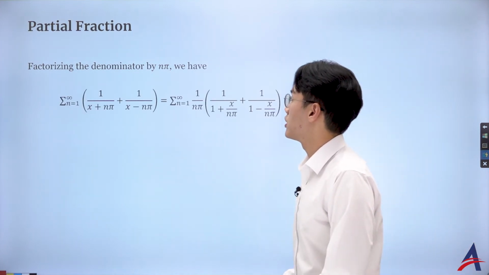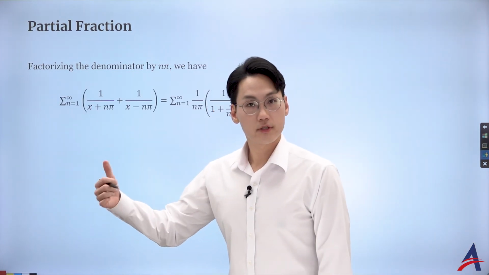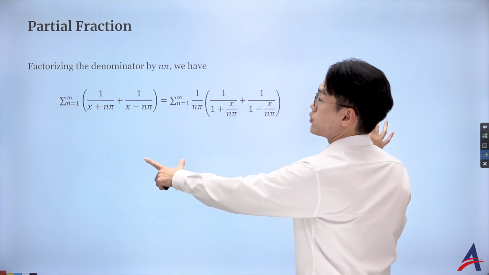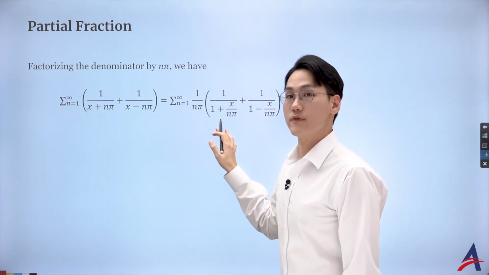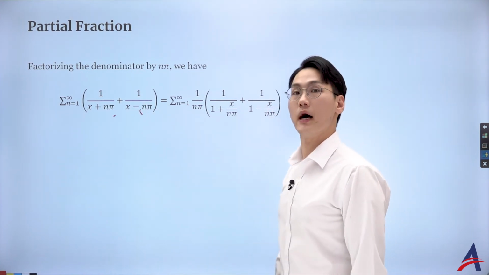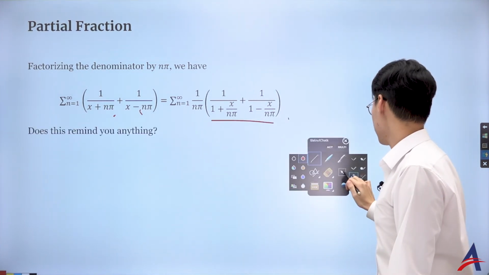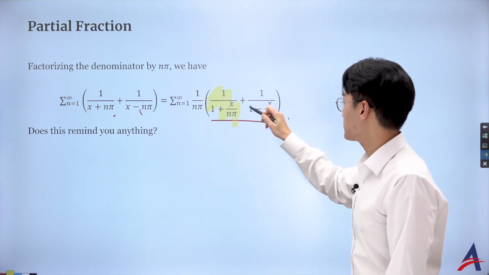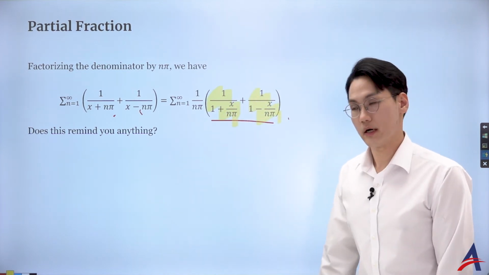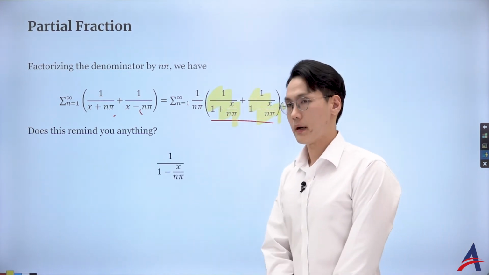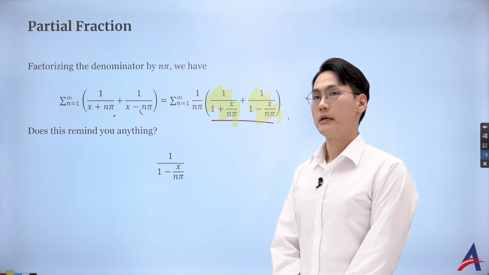But let me quickly show you. Before actually talking about the extension, this can be actually simplified further. What I want you to do is simplify these two terms by 1 over n pi. Then I get this following algebraic expression. But here's the thing, I want you to realize if you see anything similar with these two terms, right? Look at this, 1 over 1 minus x over n pi.